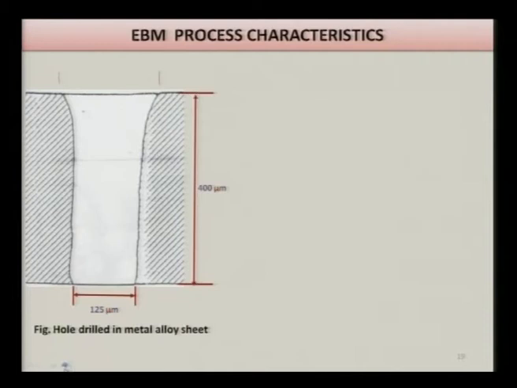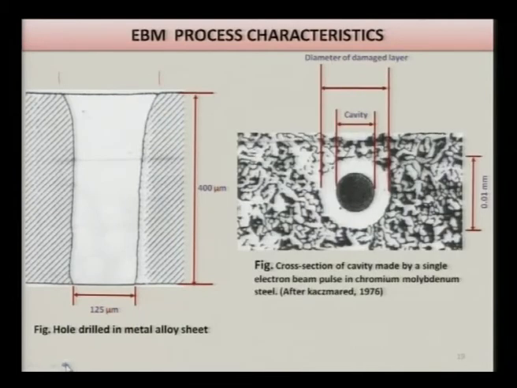So you are not getting a hole of the same size throughout. You can see here the cavity of the hole, and this is the diameter of the damaged layer. As I have mentioned earlier, the recast layer is not shown here, but you can clearly see the heat affected zone, the zone which has been affected due to the high temperature gradient.